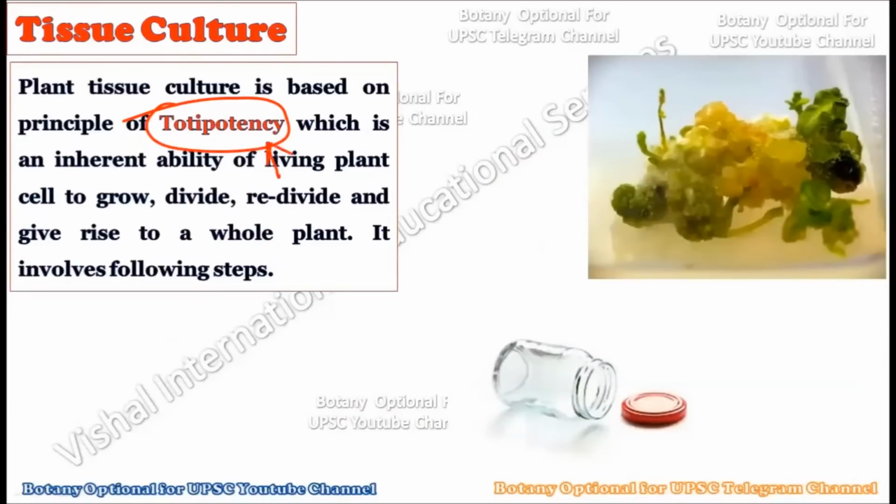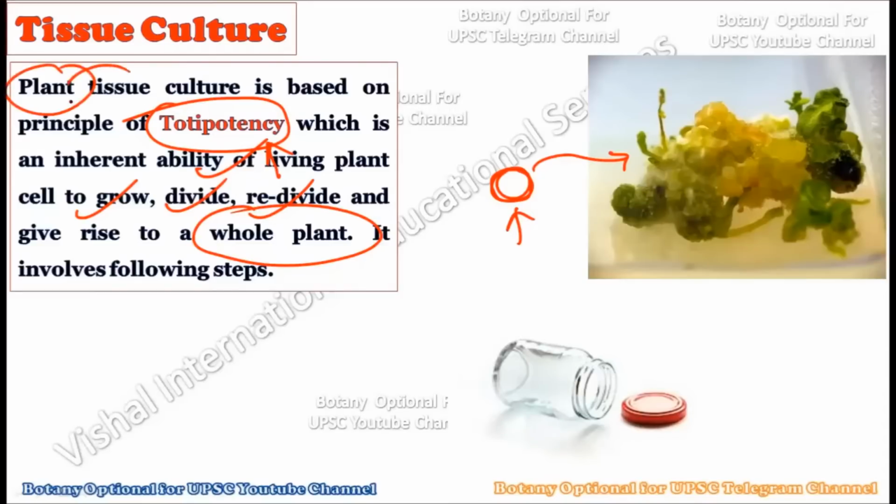Yes, of course, without totipotency you cannot imagine the plant tissue culture technique, because totipotency is the ability of a living cell to grow, divide and redivide, ultimately giving rise to a whole new plant. If the cell does not have totipotency, that is the ability to divide and redivide and convert into a whole new plant, it cannot be used. Cells possessing totipotency make a very good plant material for plant tissue culture, because they possess the right kind of ability to divide and redivide under artificial conditions.